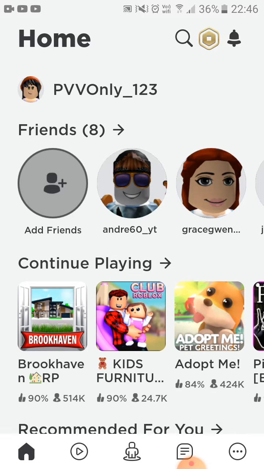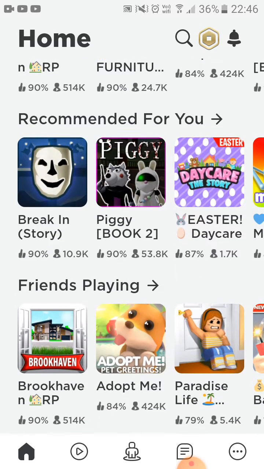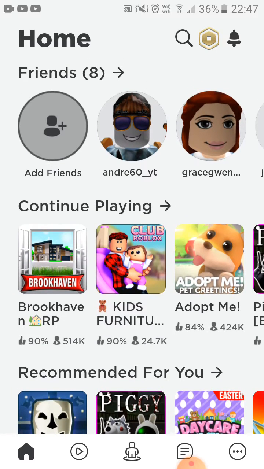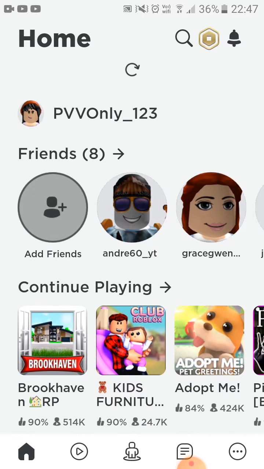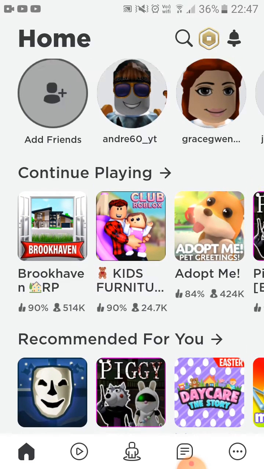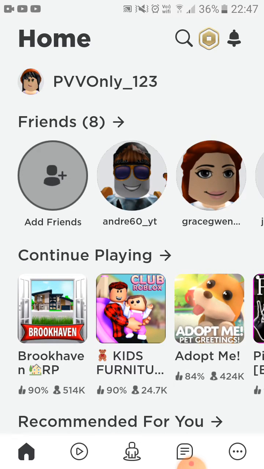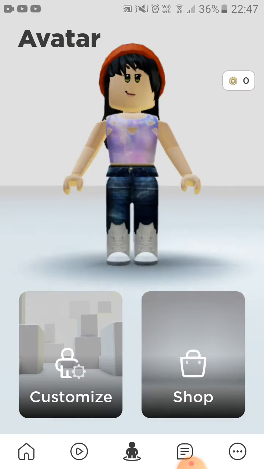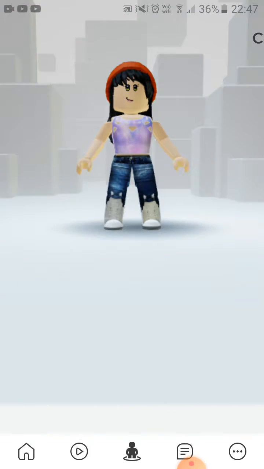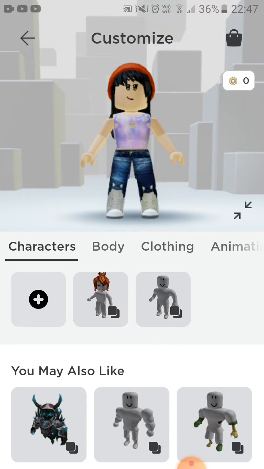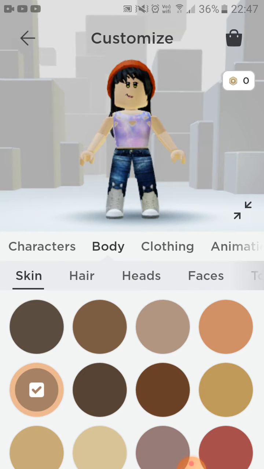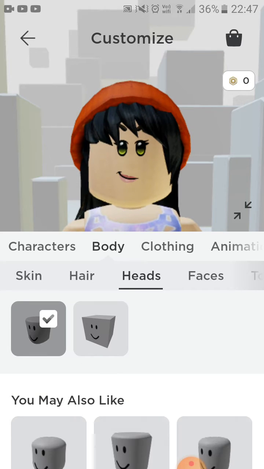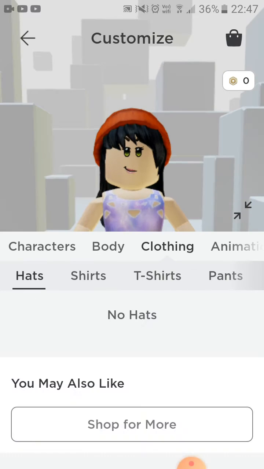So yeah, you will find that, and you have to install it, and then you will have to log in and do that, and then you will have your account. Then you can go over here, and you can customize your character. There is body, skin, heads, faces, torsos, all that stuff, and then clothing you can see.